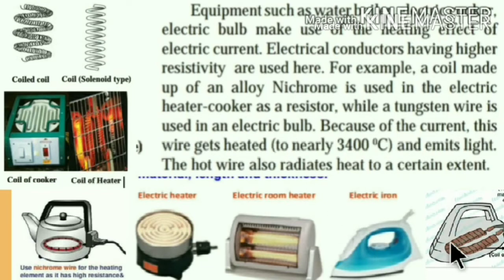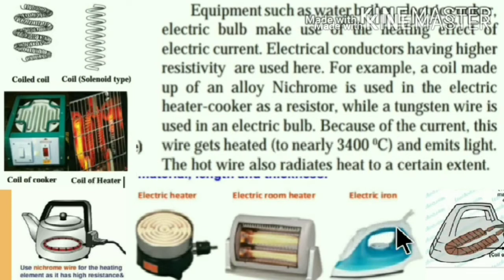This is the iron. In this iron also, nichrome wire is used for the heating effect. Then in this electric iron, the high resistance is held in between. This is a mica sheet and it is placed inside the iron. A heavy metal block is provided, and the handle is made of an insulator such as plastic.